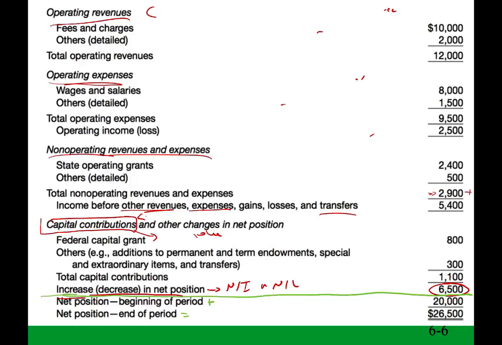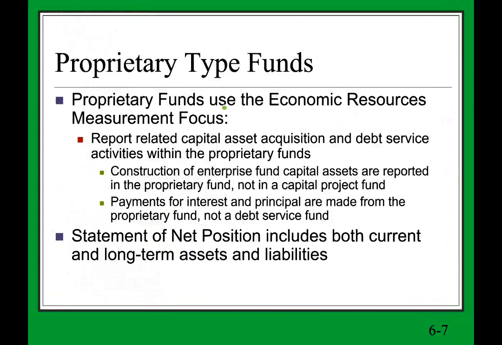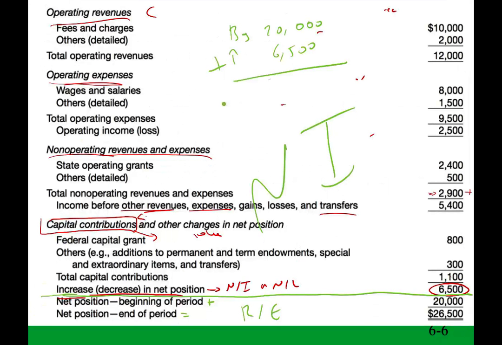Simply put, you can think of it as the retained earnings statement. Notice you are given two financial statements: this is basically net income, and this is the retained earnings statement. Retained earnings is beginning retained earnings plus net income equals ending retained earnings. So beginning was 20,000 plus the increase of 6,500 equals the ending, which is 26,500 right here. So it's one statement, but it's basically two, 1 and 2.